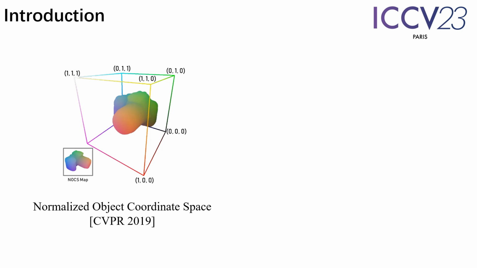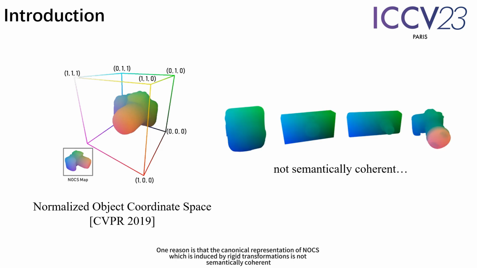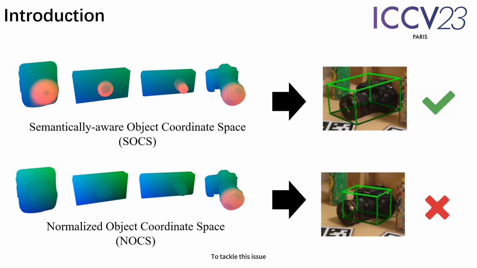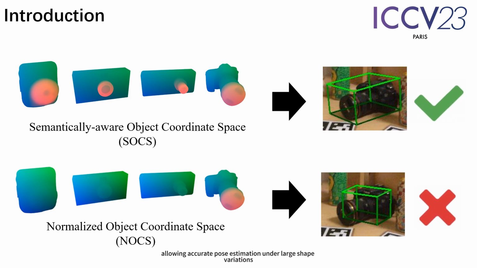less robust. One reason is that the canonical representation of NOCs, which is induced by rigid transformations, is not semantically coherent. To tackle this issue, we propose semantically aware object coordinate space, a new canonical representation for category-level pose estimation. SOCS is built by warping and aligning the object instances guided by a sparse set of key points with semantically meaningful correspondence. Compared to NOCs, SOCS is more semantically coherent, allowing accurate pose estimation under large shape variations.